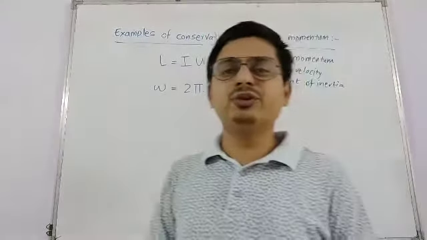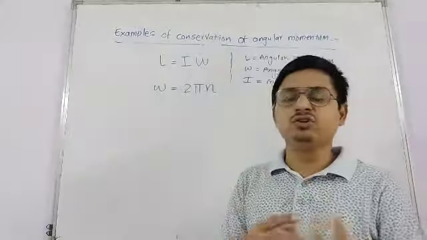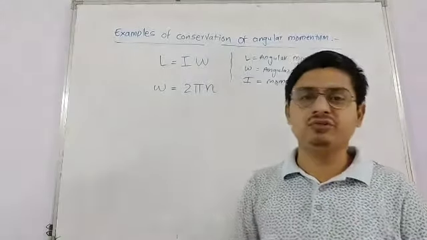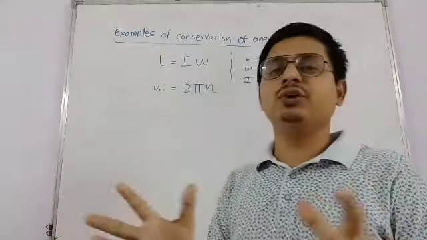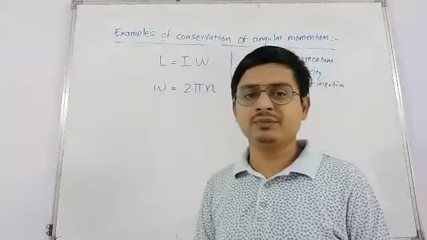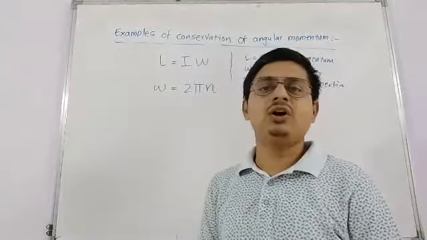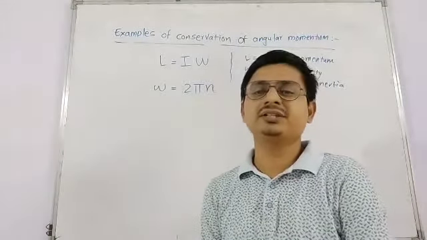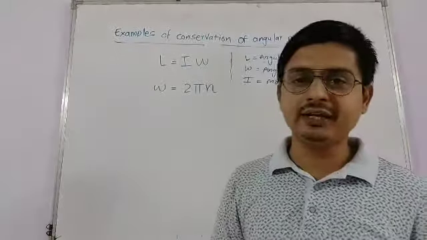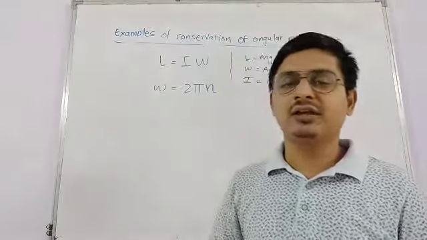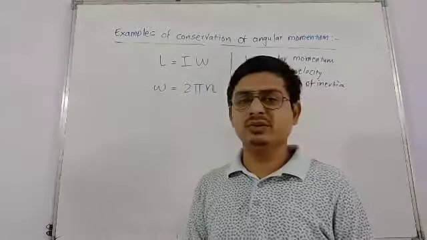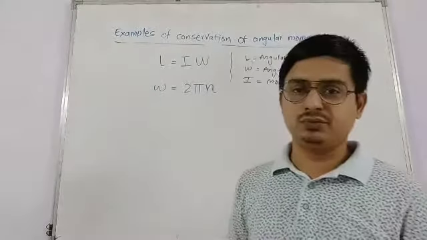Similarly, if we wish to increase the frequency of revolution, then we have to reduce the moment of inertia. On the basis of this, all these examples which I mentioned, that is ballet dances, skating on ice, or diving in a swimming pool, this law is used.